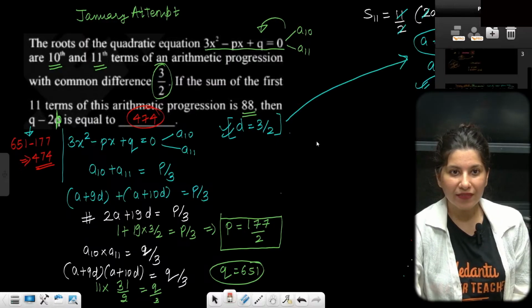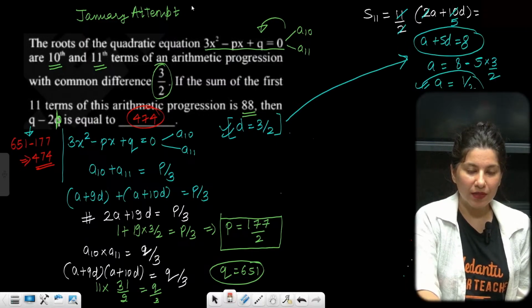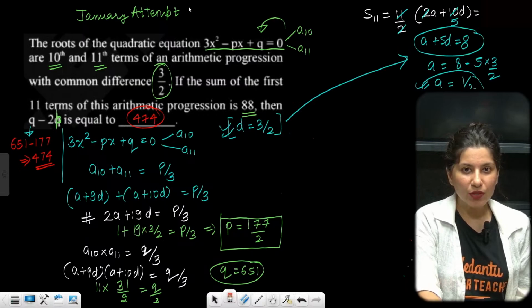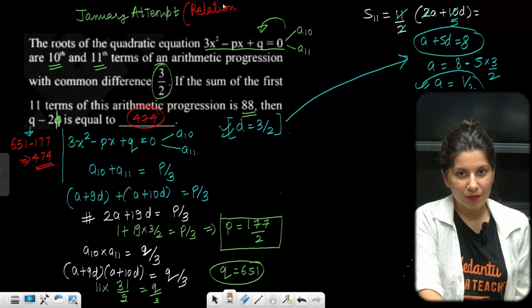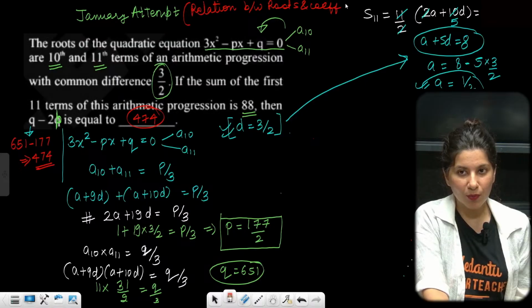Third problem, by the way, subtopic name. Subtopic name, I would say that again, this is like quadratic equation. So relation between roots and coefficient. Okay, that is the subtopic.